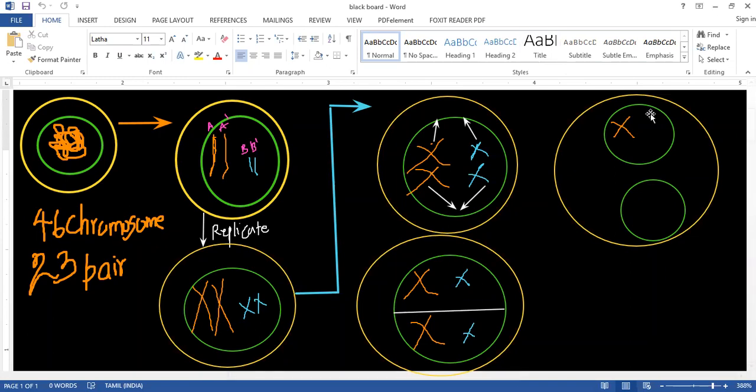Here also another one. And here a small one, and it's a big one.